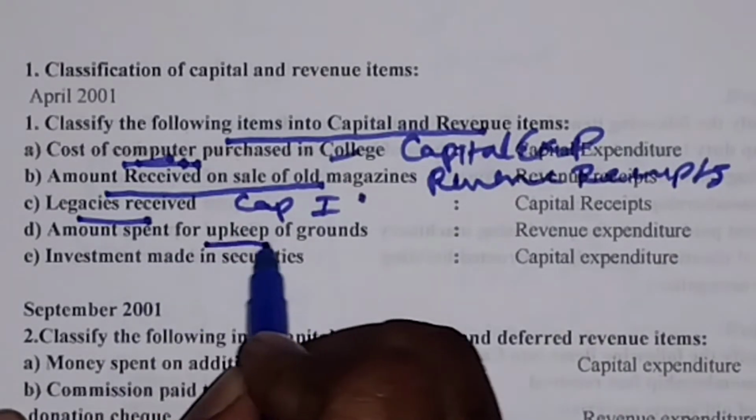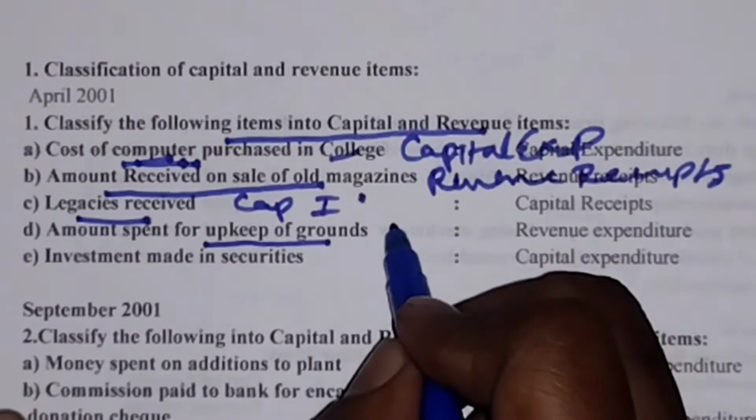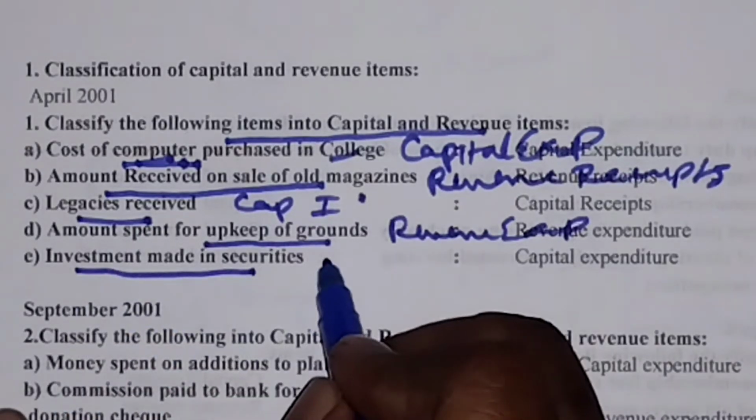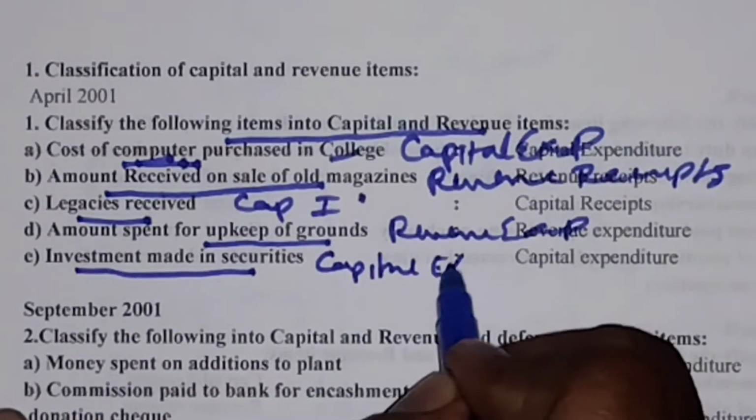Amount spent for upkeep of ground. Upkeep of ground means maintenance. Therefore, it is revenue expenditure. Investment made in securities, it is capital expenditure.